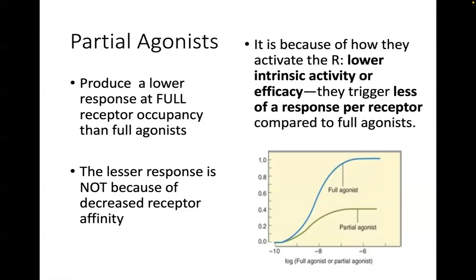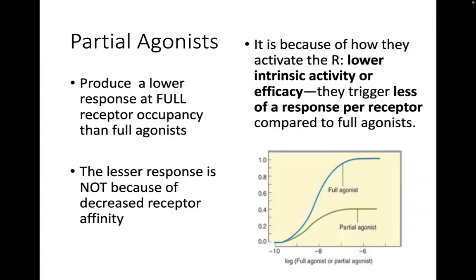So, partial agonists at beta 1 cardiac receptors will not produce the maximum response even at full receptor occupancy that is often observed with full agonists, exemplified by isoproterenol.